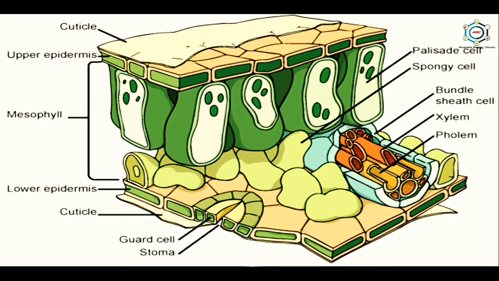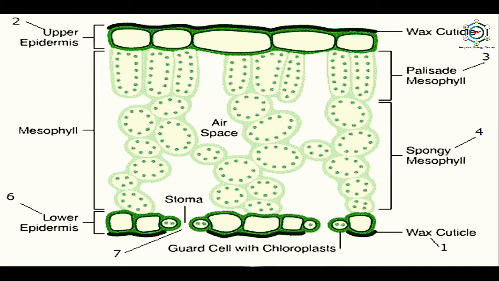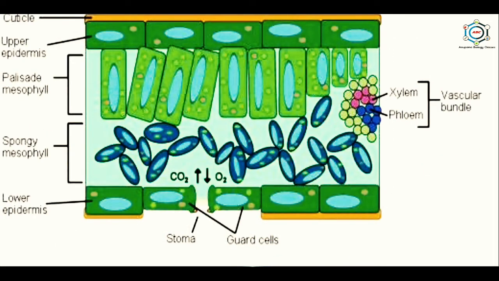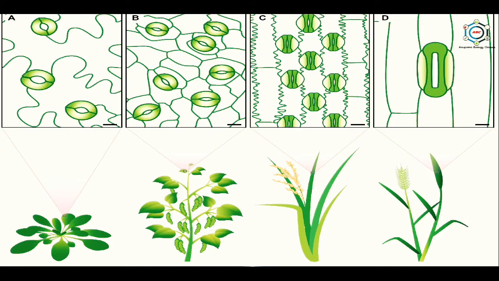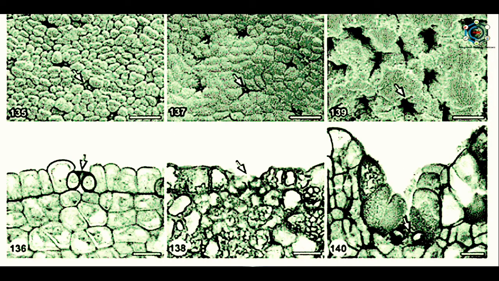Now, in case of leaf structure, there are following anatomical features which reduce the rate of transpiration: first, a thick cuticle on the surface of plant parts. Next is wax, resin and suberin coating on the surface of plant parts. Compact mesophyll cells in the leaves. A reduction in the number of stomata and sunken stomata.